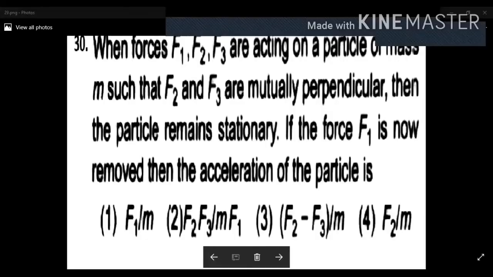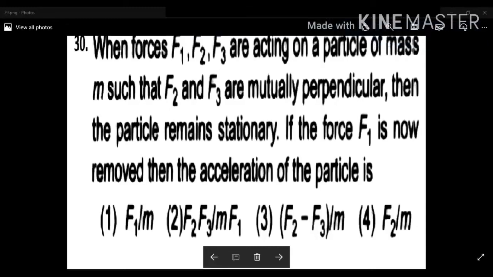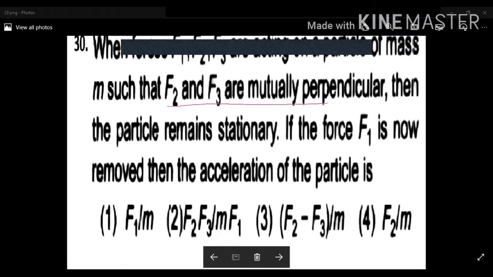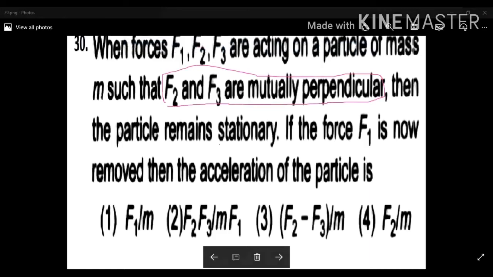F1, F2, F3 are acting on a particle of mass m such that F2 and F3 are mutually perpendicular. Then the particle remains stationary. If the force F1 is now removed, then what is the acceleration of the particle? You have to calculate the acceleration of the particle.